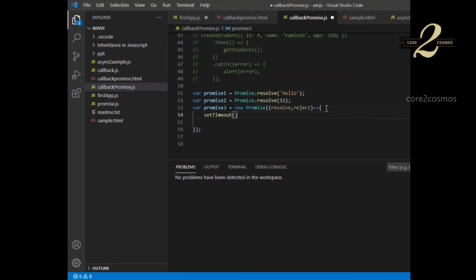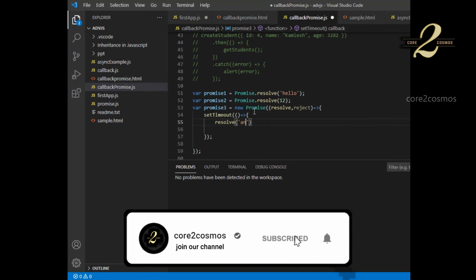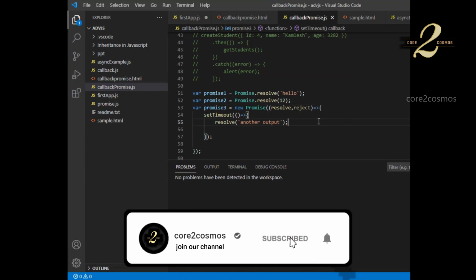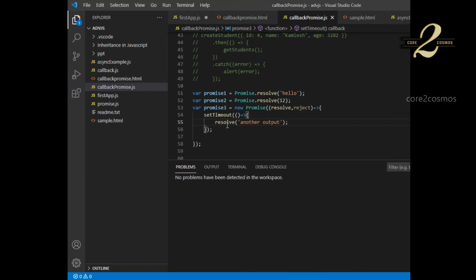Maybe I will return this output a little delayed. Okay, so I'll say it's a timeout, and here I will say resolve another output. So maybe it will take some 2 seconds to return another output as a successful response for promise 3.